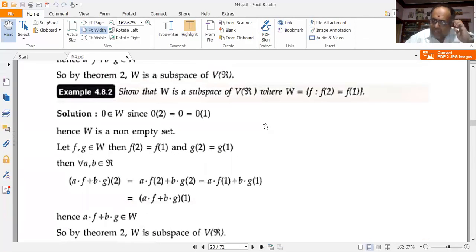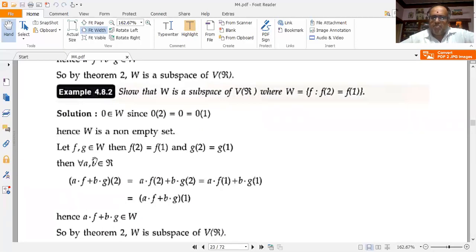Next, show that W is a subspace of V(R), where W is the set of f defined such that f(2) is equal to f(1). Now I know that 0 belongs to W, and 0(2) is equal to 0, and 0(1) is equal to 0. So W is a non-empty set. It consists of at least one element or more, it can have n elements also. But I infer that W is a non-empty set.